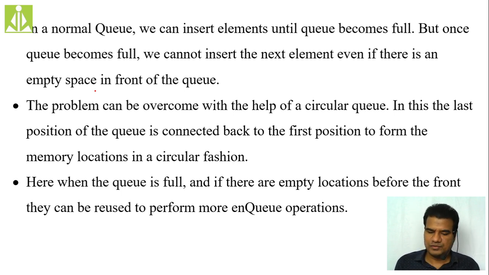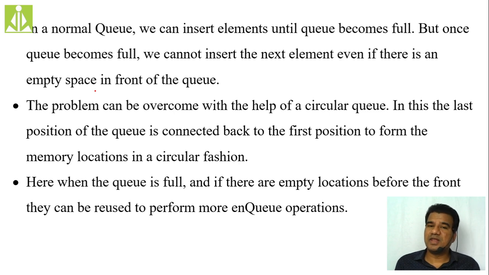According to the code, whatever changes we are doing, we do only in the coding. Inside the memory nothing will change. Inside the memory, your circular queue will remain like a normal queue only. All memory locations will be allocated in a linear fashion only. But we modify our code in such a way that whenever the rear is reaching the maximum, that is capacity minus 1, immediately we are shifting that to the 0th location.